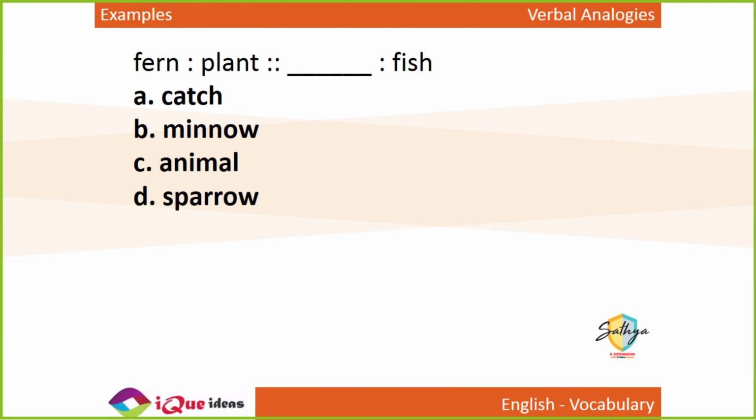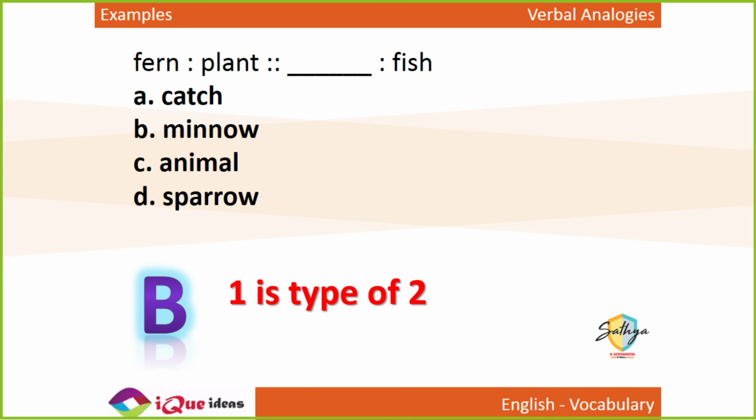Fern is to plant as dash is to fish. A fern is a specific type of plant. So which one is a specific type of fish? Just like fern is a specific type of plant, minnow is a specific type of fish. In fact, a minnow is a very small fish.